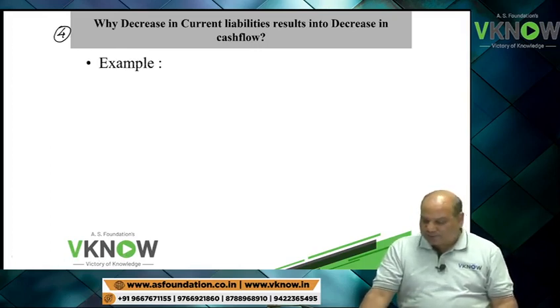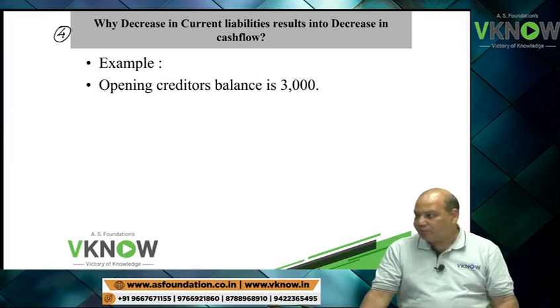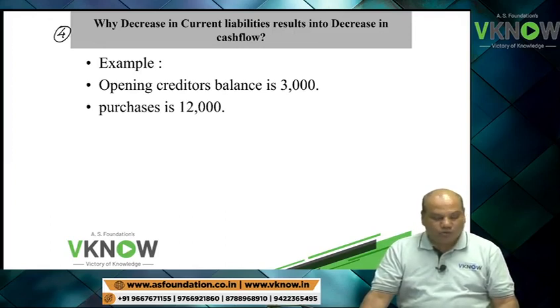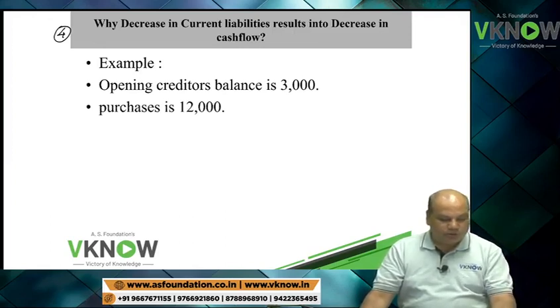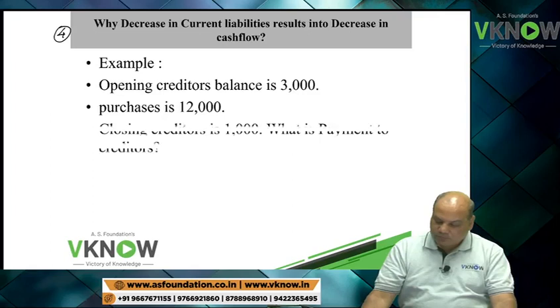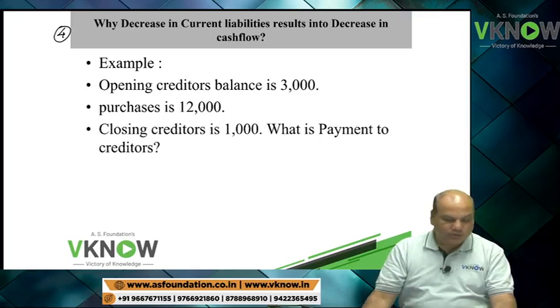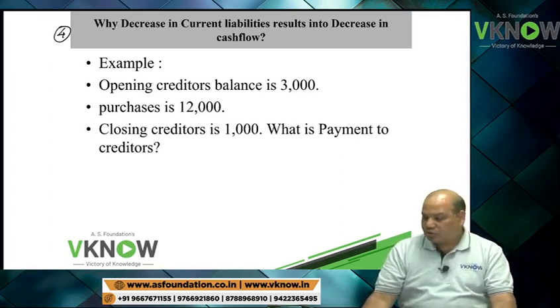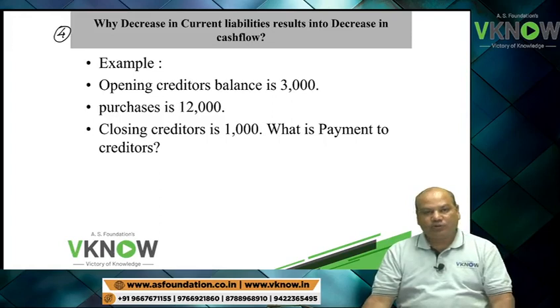So you will say, example: suppose opening creditor balance is 3,000. Purchases is 12,000. Closing creditor is rupees 1,000.